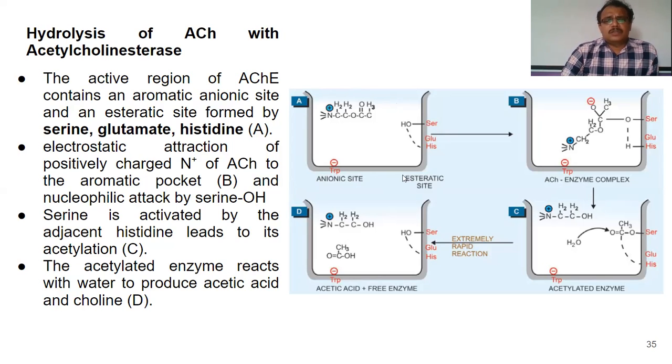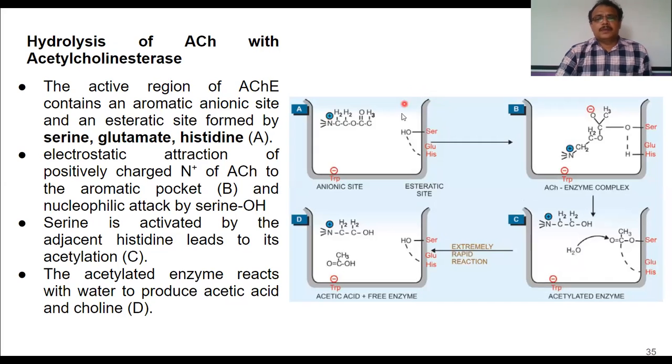So the enzyme acetylcholinesterase reacts with acetylcholine. So this is the enzyme acetylcholinesterase, and this is the acetylcholine. Generally, we have seen acetylcholine will be hydrolyzed by this enzyme acetylcholinesterase.